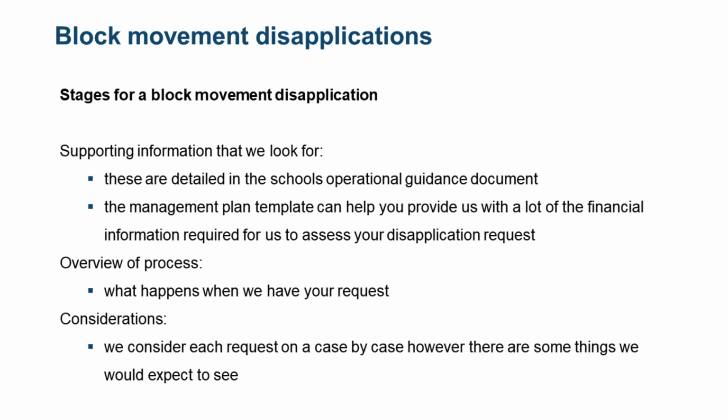So the first thing that we look for is in the supporting information sent to us alongside the disapplication request. Most requests currently are to move money out of the schools block and over into the high needs block. The guidance on the .gov.uk website details all the information we need to see alongside that request, and we have already discussed this in an earlier slide, so I won't expand on this again. However, for block movements, there are also some additional specific requirements that we have.